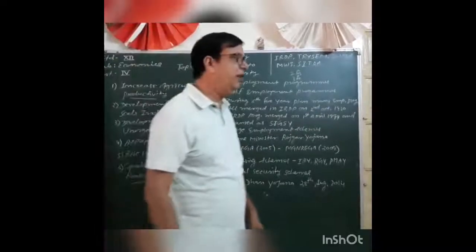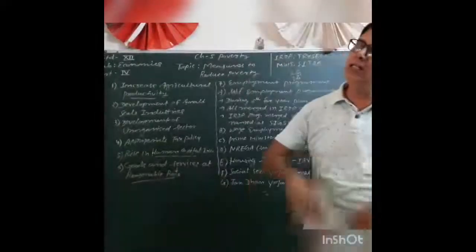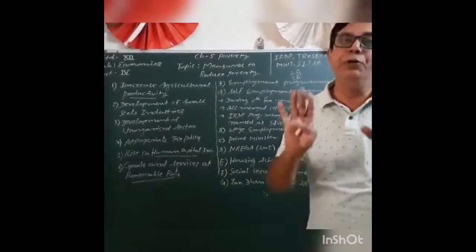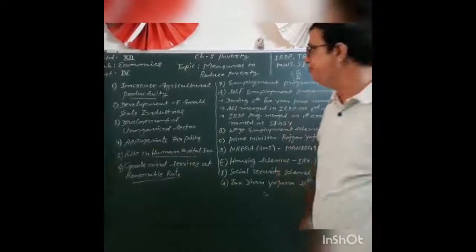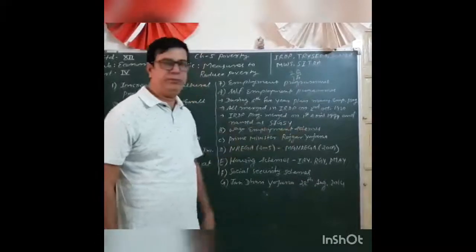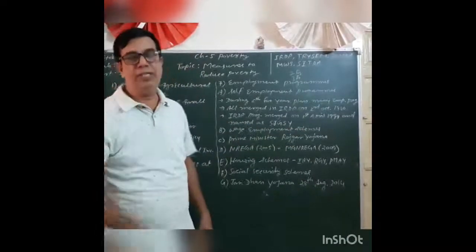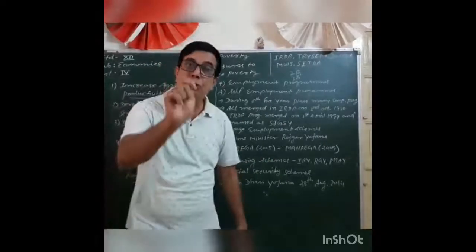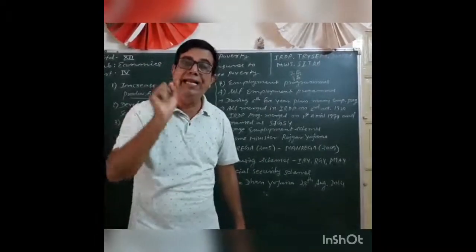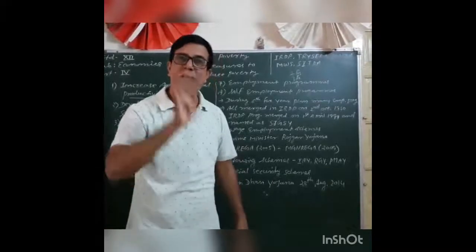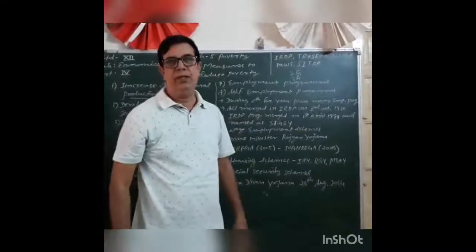So this kind of programs are run by the government to reduce poverty. Now the second one, wage employment scheme. The government started this program especially for those people who are living below the poverty line in rural areas.